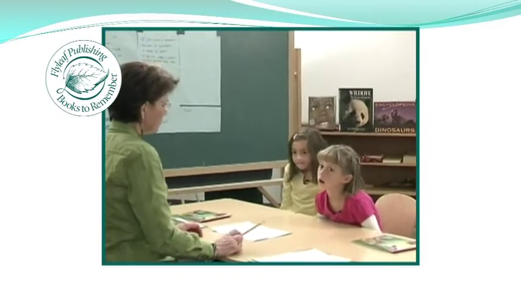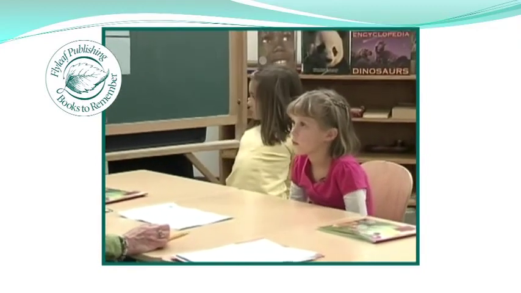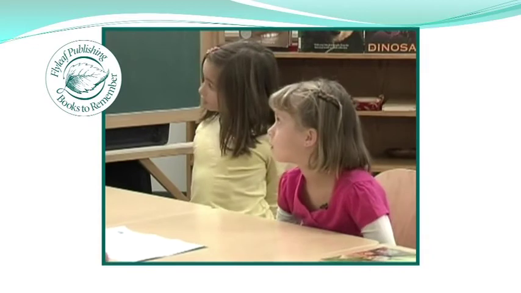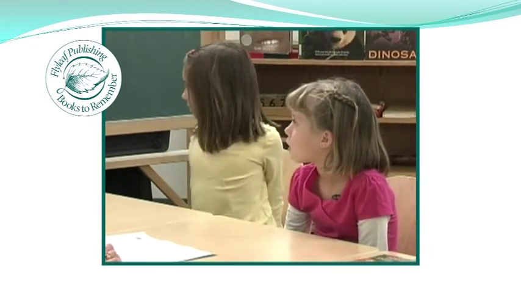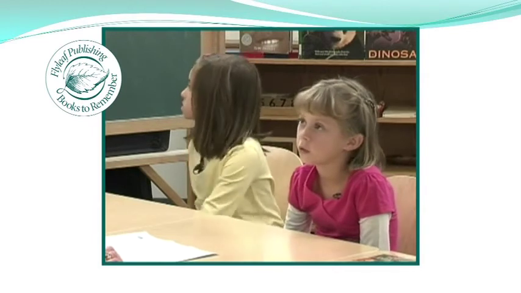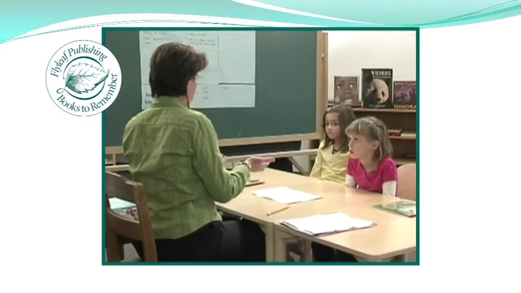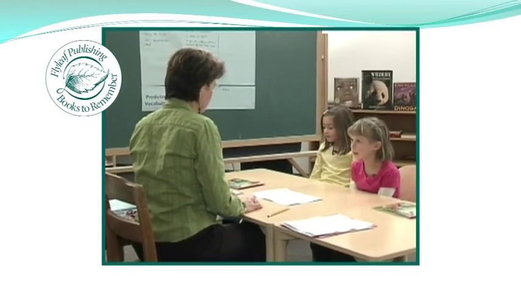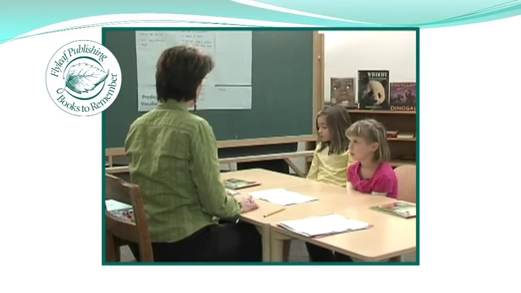Now, before we end, I want to ask you this question. What can we put under that L column on our KWL chart? What did you learn from the story? That they're different, but they're both. Just because you're different doesn't mean that you can't be friends. What else? How did the children who wouldn't let Roberto play with them because they thought he was not a very good kickball player, how did they change how they thought at the end of the story? They thought he was a really good kickball player at the end. He was the kickball champ.